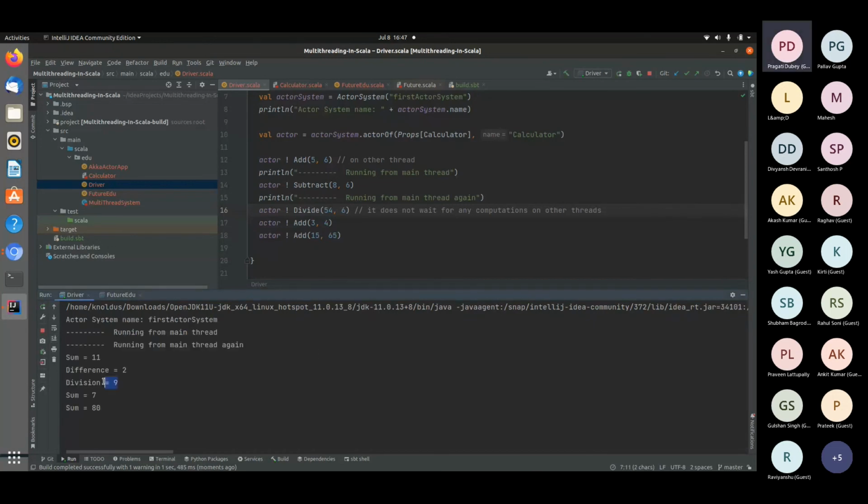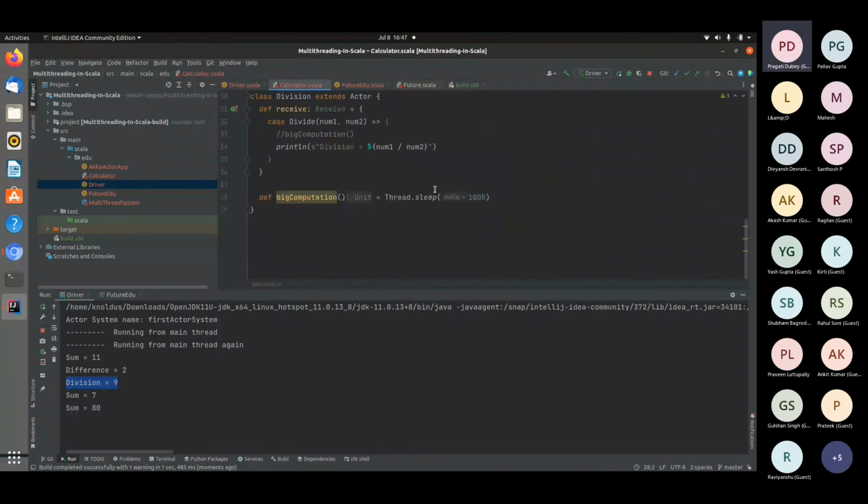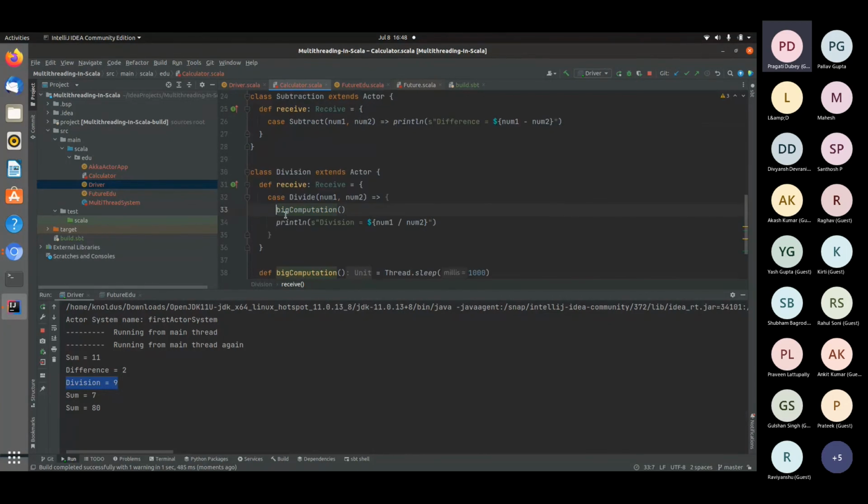Oh, we can see this now. The division thing is printed first, and now it might have executed the computation faster, and it has printed the later parts that way. Now, taking you through, suppose we have a big computation in this case of divide. Right now we don't have any big computation, so I'm just trying to put it, and this is just a case when we have a big computation, and I'm trying to sleep this particular thread of divide for like 1 second. So that will delay this computation.